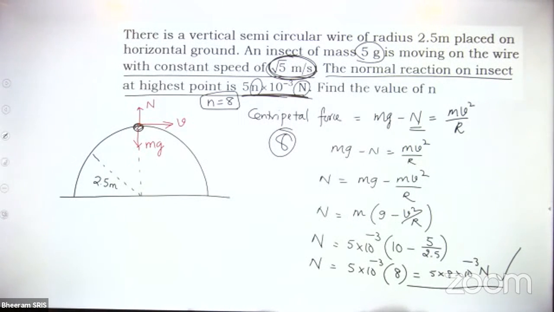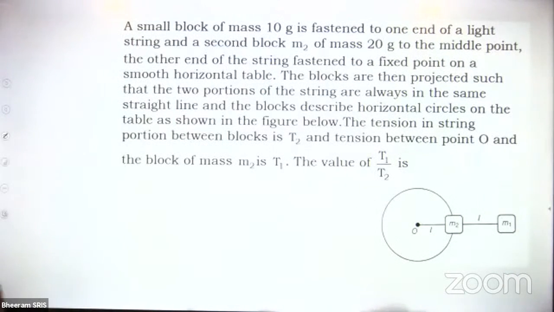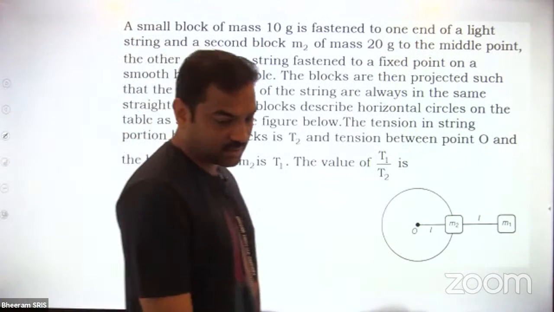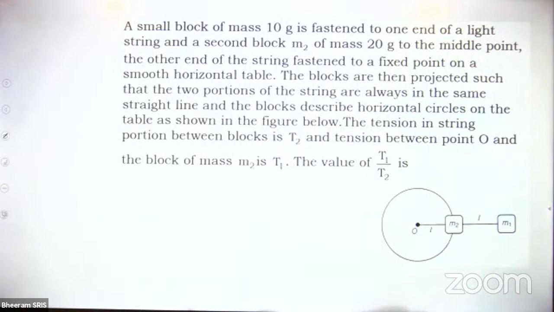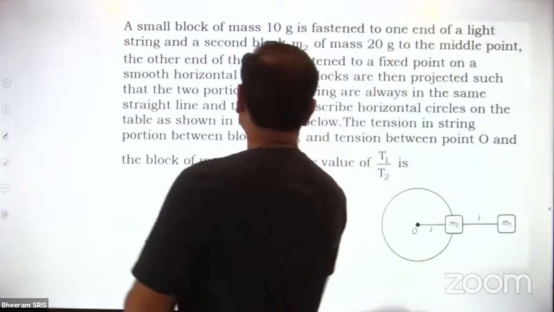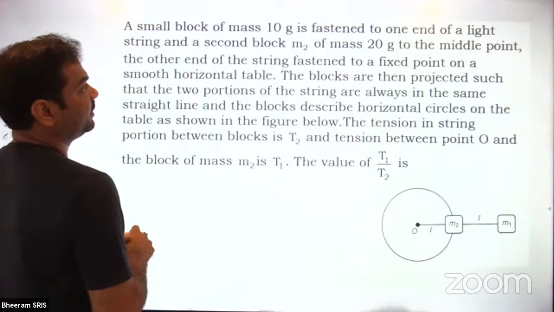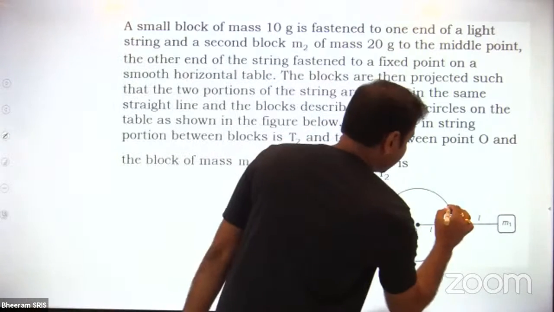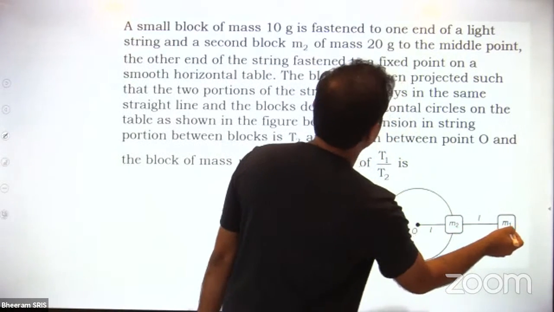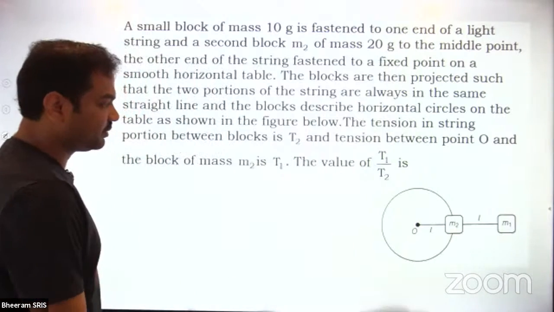Completed, sir. Okay. So this is the next question. I think I have given this question in the assignment also somewhere. A small block of mass 10 gram is fastened to one end of a light string, and a second block of M2, 20 grams. So this is 20 grams M2 and M1 is 10 grams. Actually M1 and M2 values are not required, you can directly do it also.